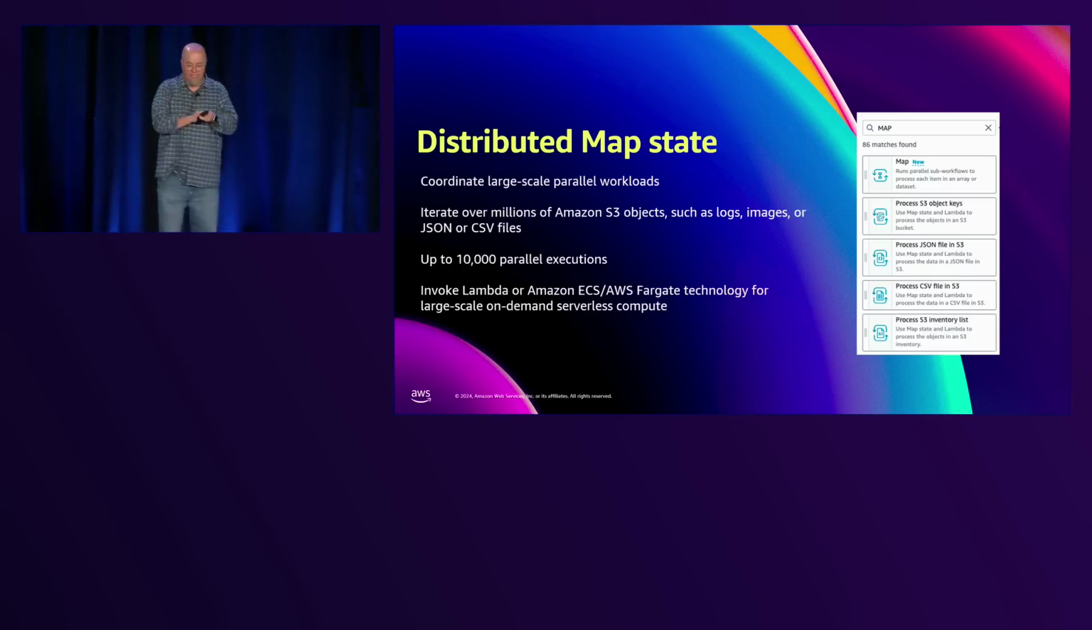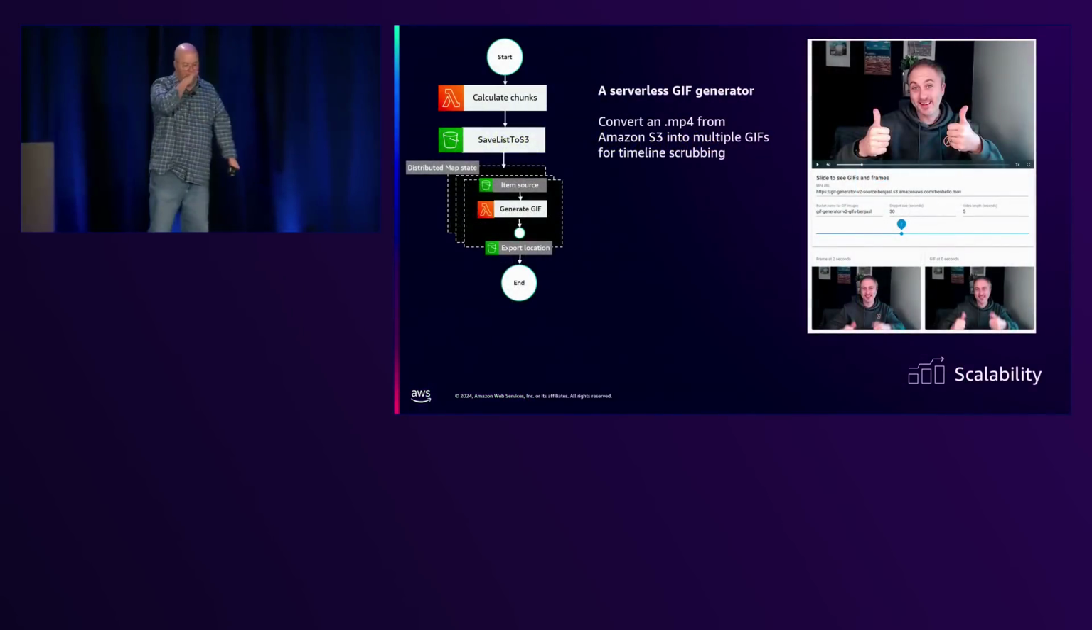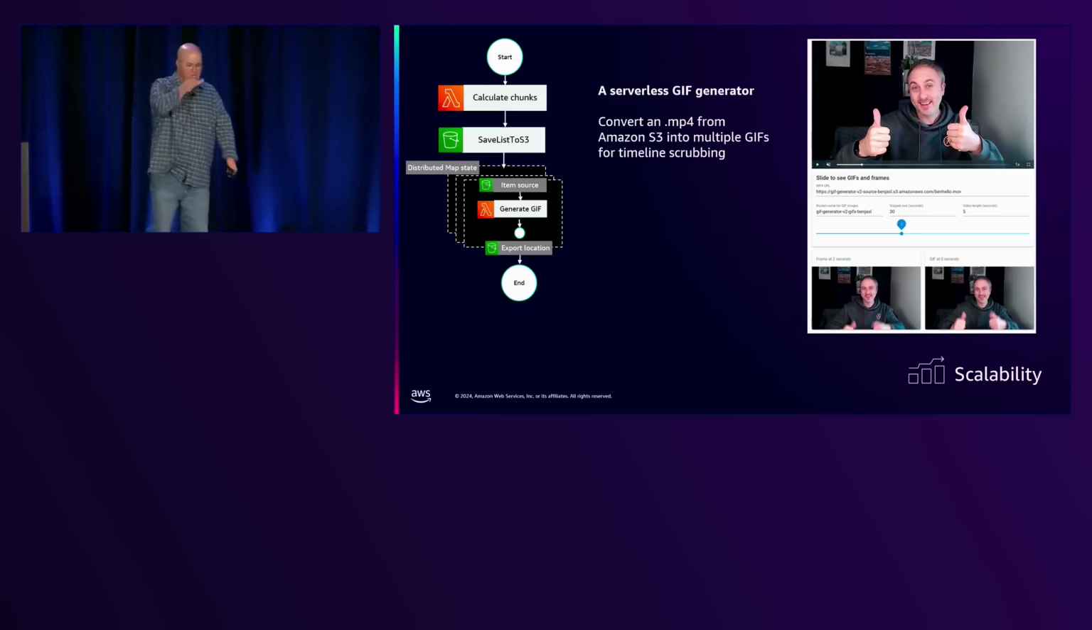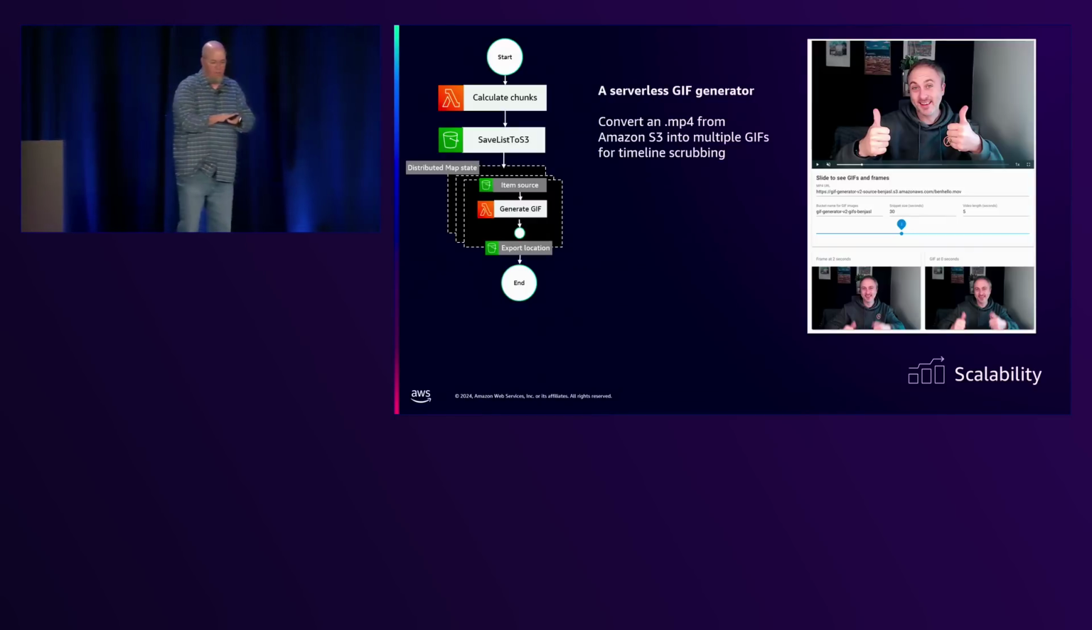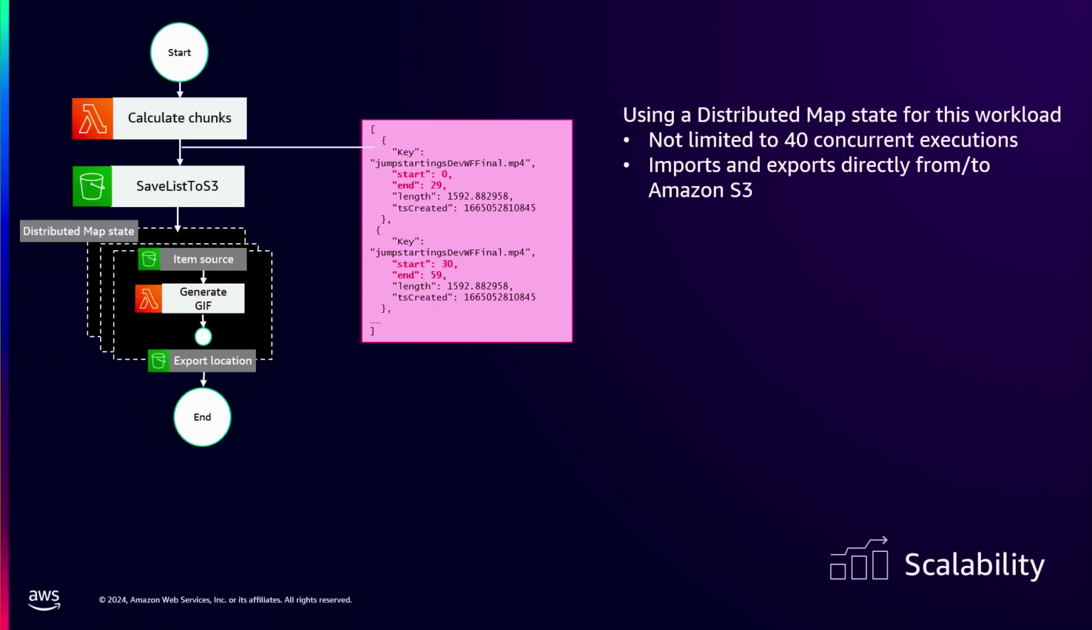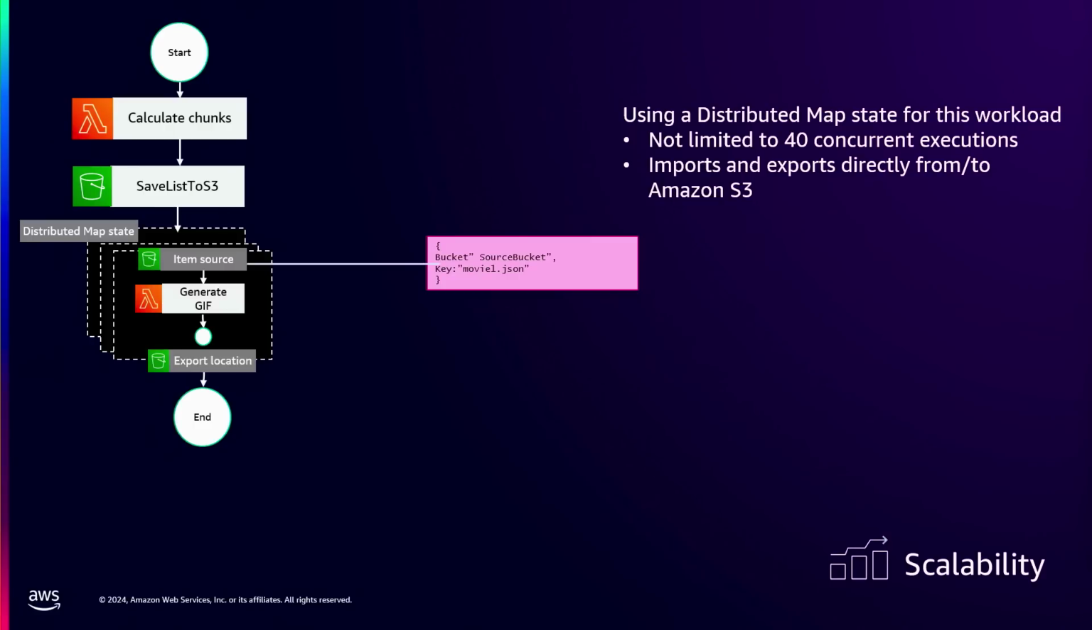So let's look at an example of how this works. This is a serverless GIF animator. There is the awesome Ben Smith. He built this, where you convert an MP4 from Amazon S3 into multiple GIFs. Here's how it works. We start it, we pass a file name, and we pass a location. The Lambda function calculates chunks, says here's how many, and dumps those into an S3 bucket.